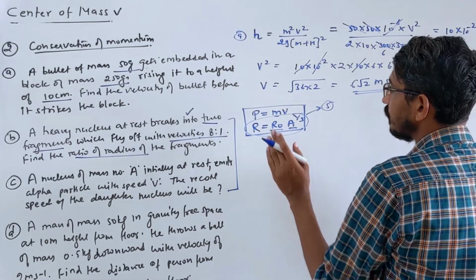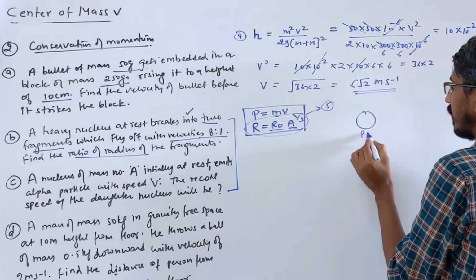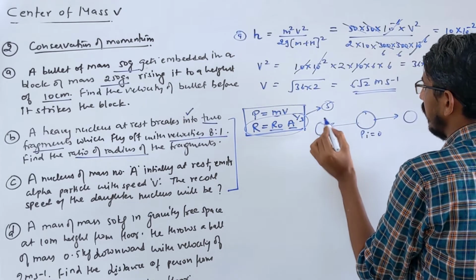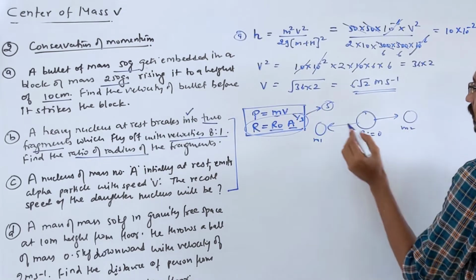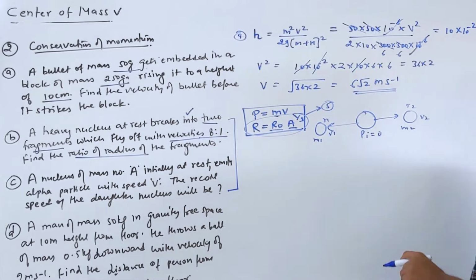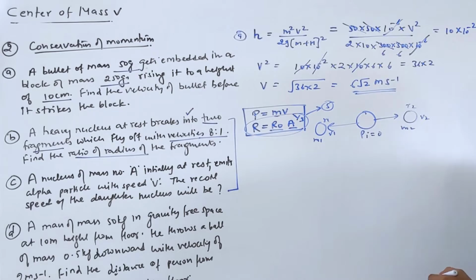So how to solve here? There is a nucleus at rest, so the initial momentum is 0. Now it breaks into two parts, part 1 and part 2. Let's say the masses are m1 and m2, radii r1 and r2, velocities v1 and v2. So the final momentum should also be 0, because the initial momentum is 0.